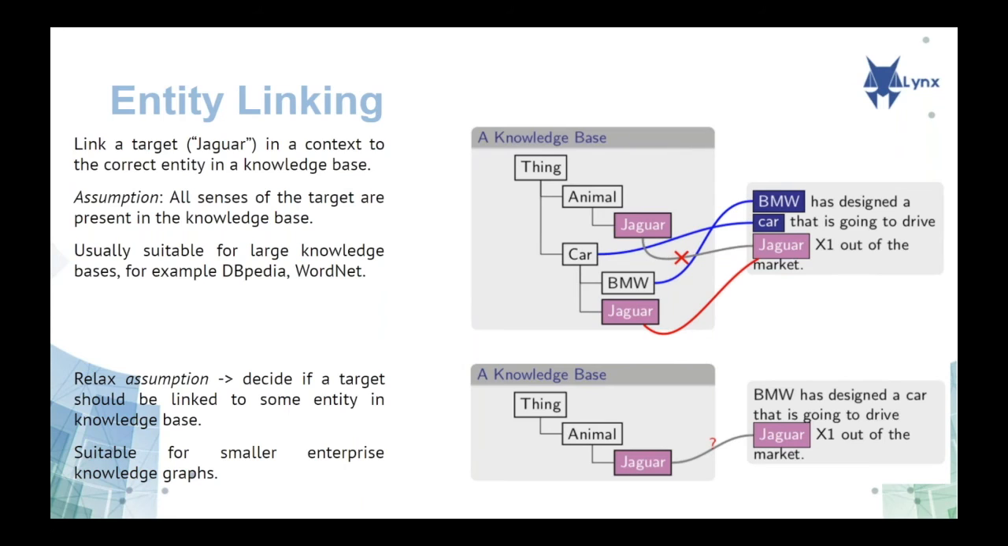First, we would start with a general understanding of what we try to do with entity linking. On the right-hand side, you can see those pictures, and on the very right, you see the sentence: BMW has designed a car that is going to drive Jaguar X1 out of the market. So the task would be to connect all the entities that appear in the text to entries in a knowledge base, to concepts in a knowledge base. And this is the usual task statement, when you expect that for Jaguar, you would be able to find all the relevant senses in the knowledge base.